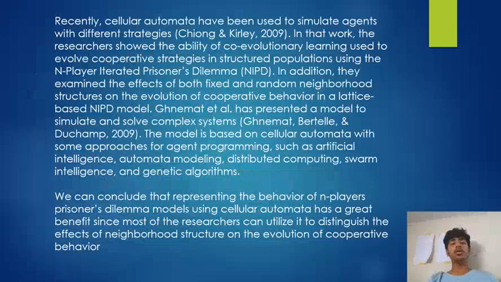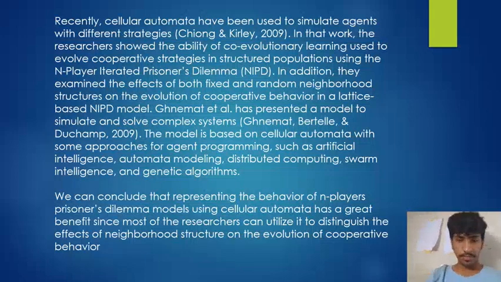Recently, cellular automata have been used to simulate agents with different strategies. In that work, the researchers showed the ability of co-evolutionary learning to evolve cooperative strategies in structured populations using the n-player iterated prisoner's dilemma, called NIPD for short.